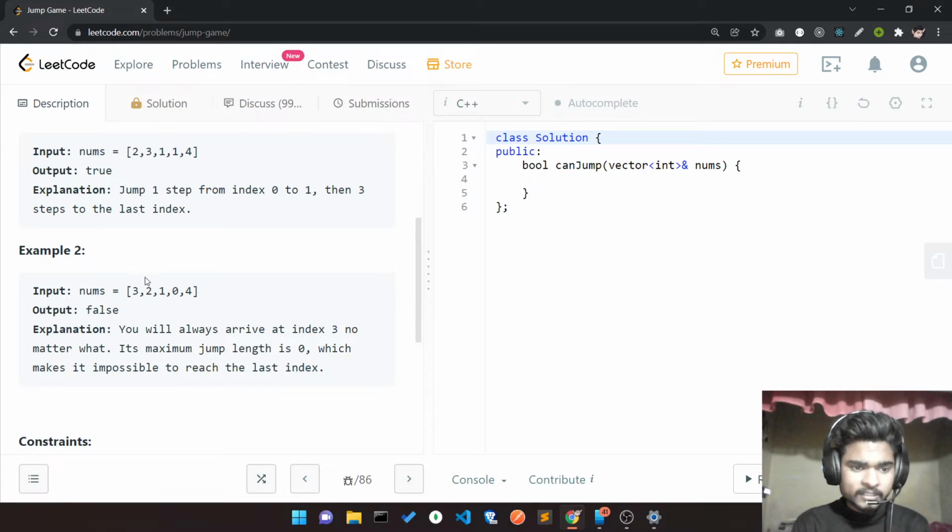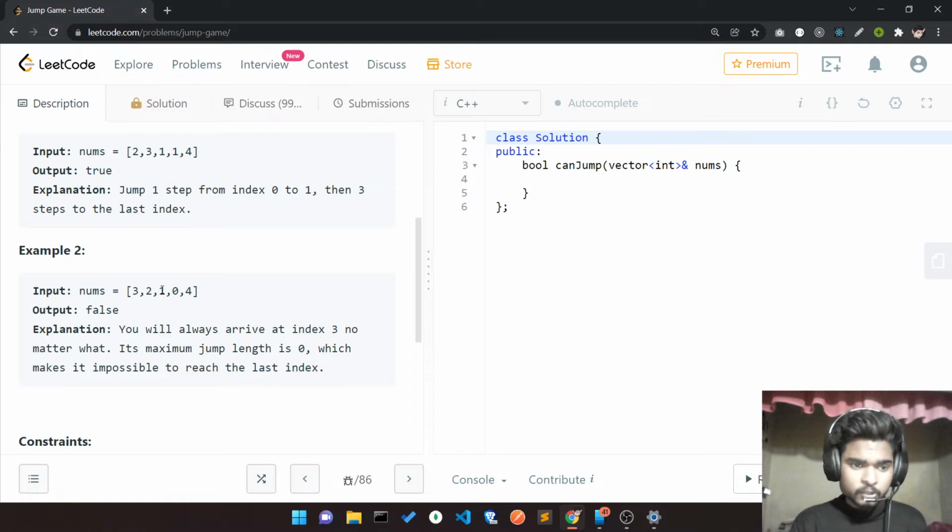If I take three steps, I reach the 0, and at 0 I can't take any step, because 0 indicates I'm not able to take any jump. So I'll ignore that, and I can take only one or maybe two steps.